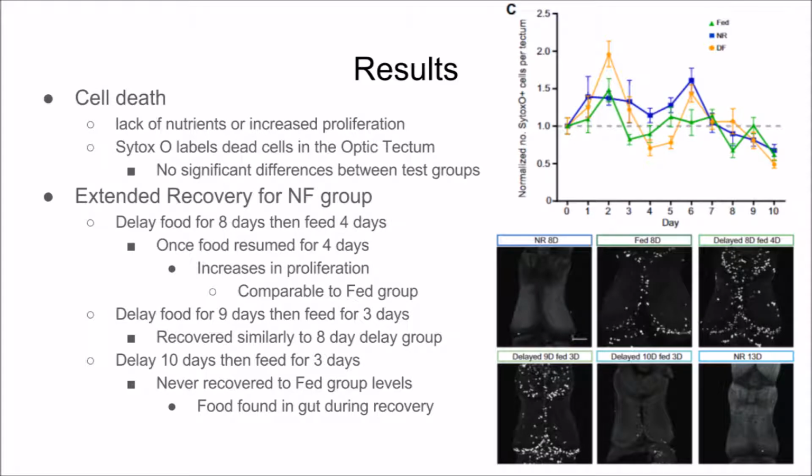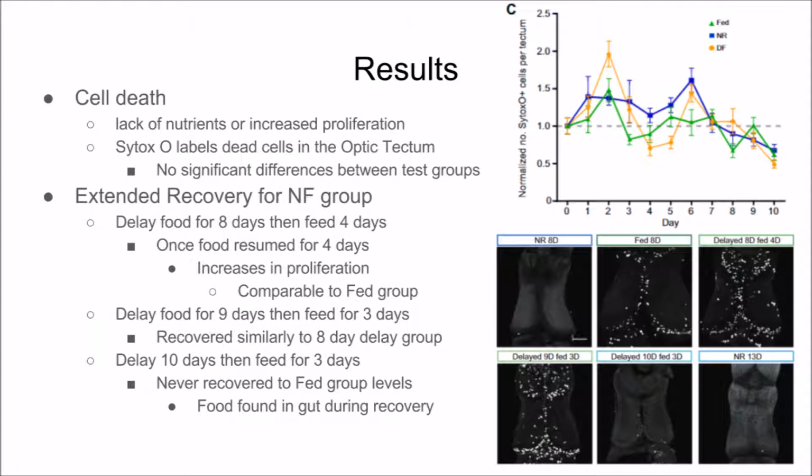Cell death in the brain was measured because this can be caused by a lack of nutrients or increased proliferation. Syntax O was used to label dead cells in the optic tectum, which is used as a proxy for the rest of the brain. There were no significant differences in the number of dead cells found in the brains of any of the 3 test groups, as shown on the graph above.